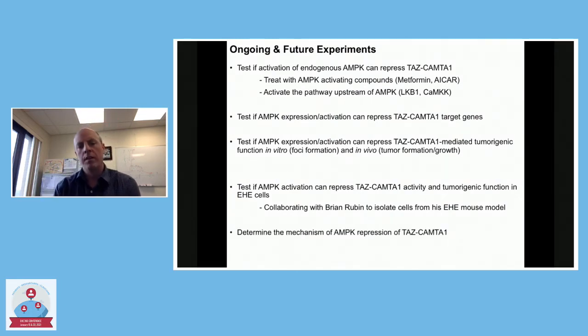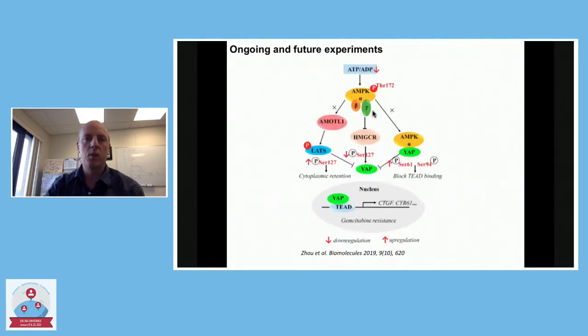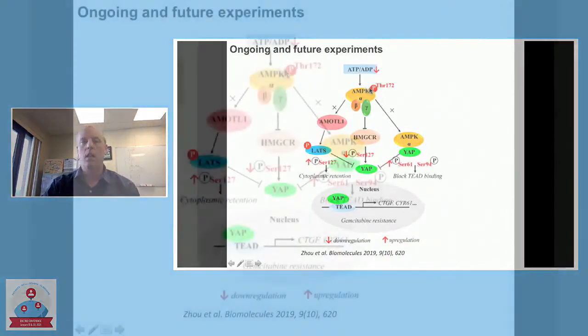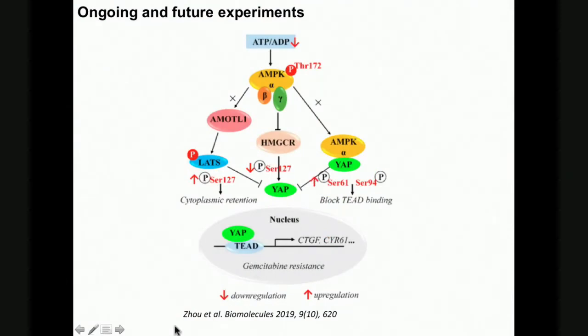And then moving forward, we'd like to know how it's doing this, and just based on what AMP kinase is supposed to do to YAP and TAS, this is published work from multiple groups that was summarized here. It's been shown that AMP kinase can influence TAS and YAP through a Hippo pathway or LATS mediated process, and we would predict that this is probably not happening in the fusion, since it seems to be rather insensitive to this wing of the pathway.